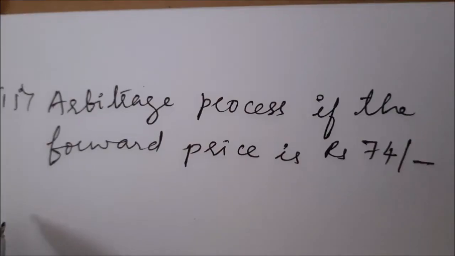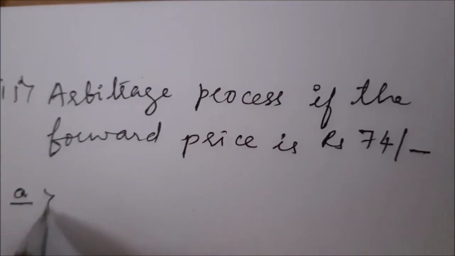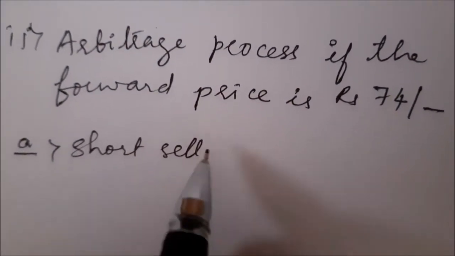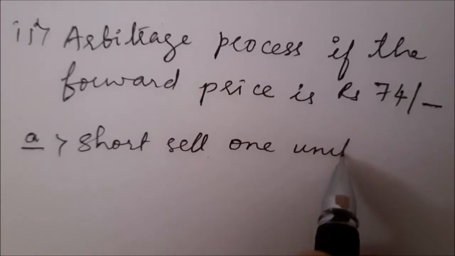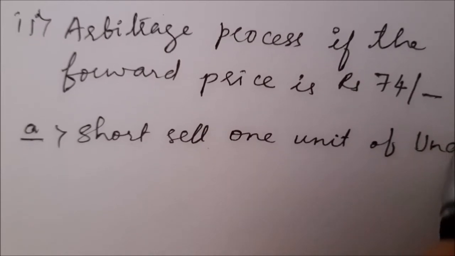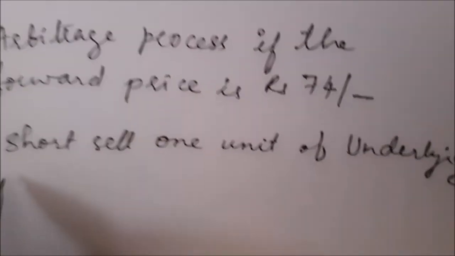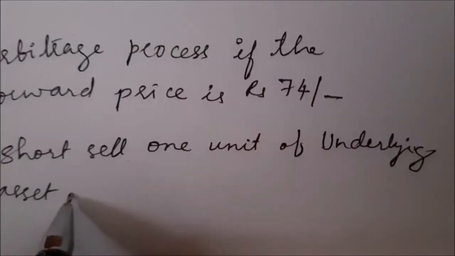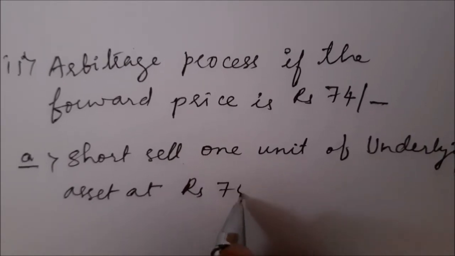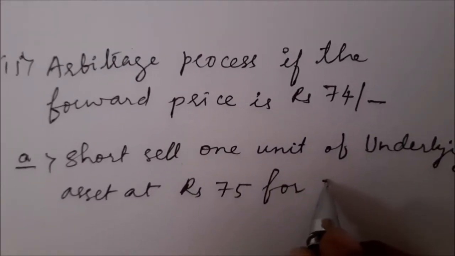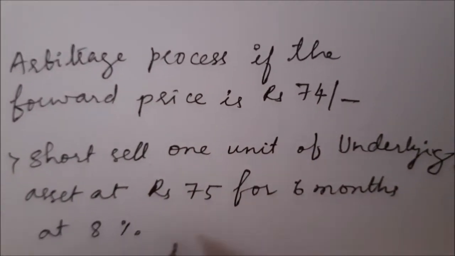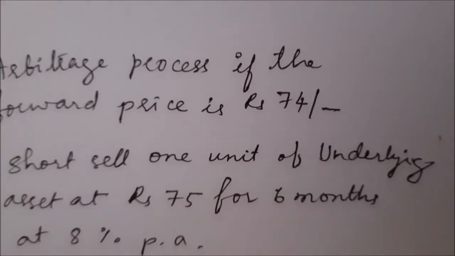Okay, see the steps. First, A, short sell 1 unit of underlying asset. At which price are we selling? Short selling at today's spot price, that is rupees 75 for 6 months at 8% per annum. We are short selling today.